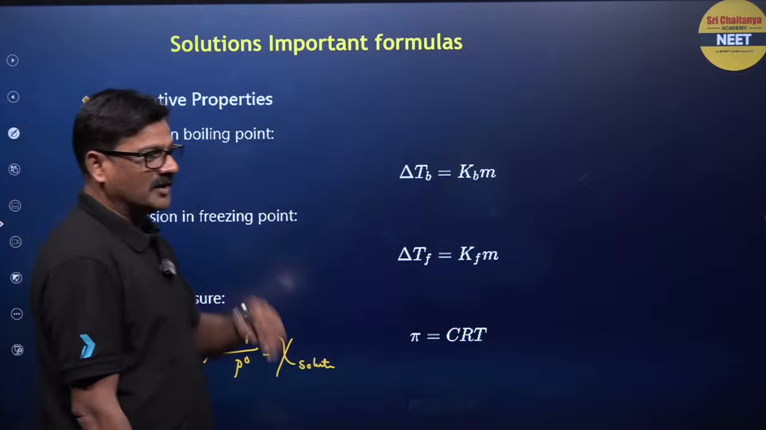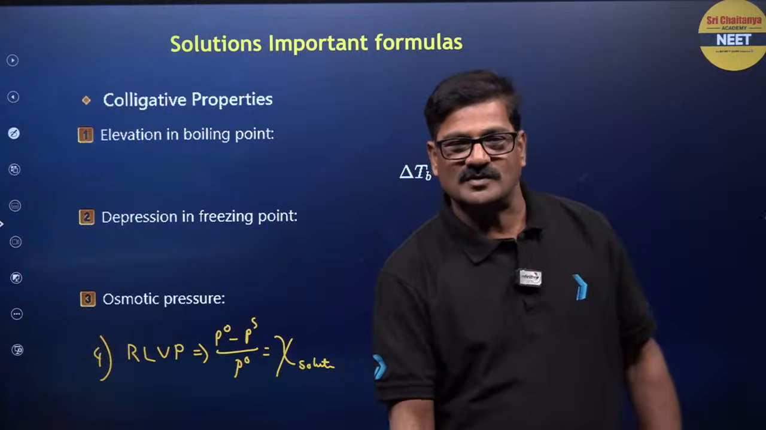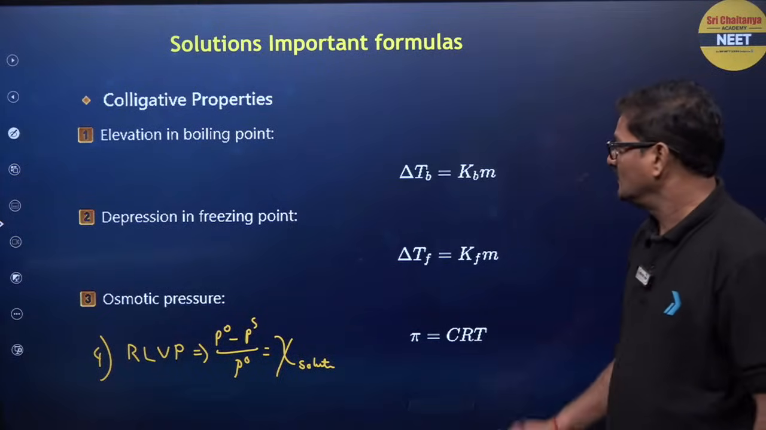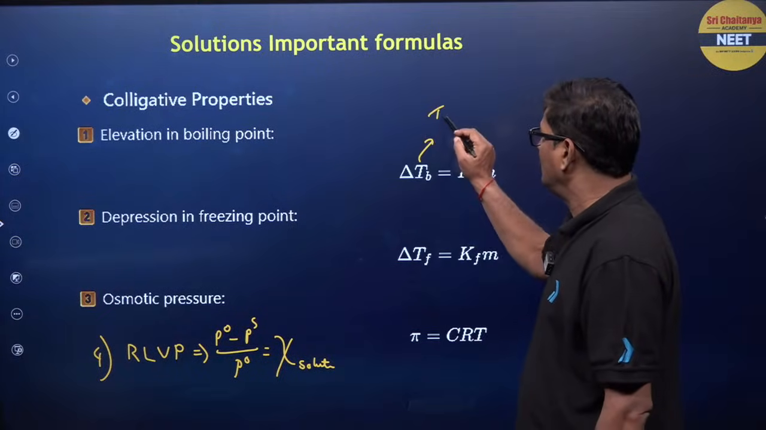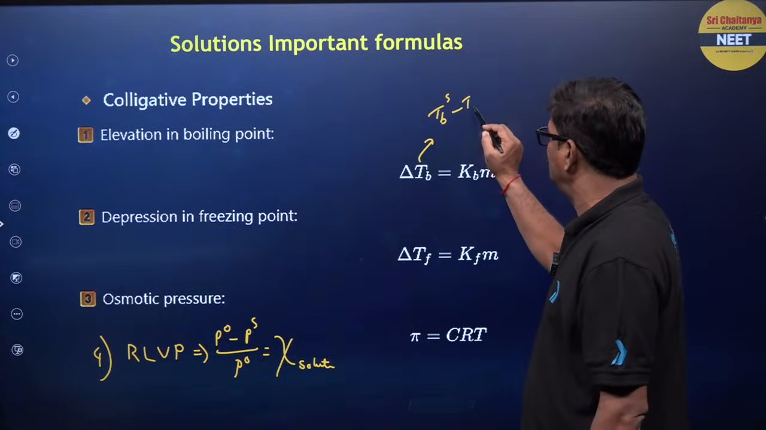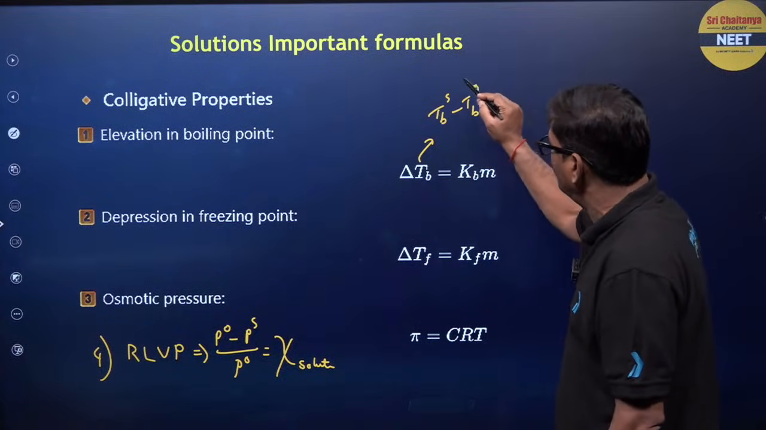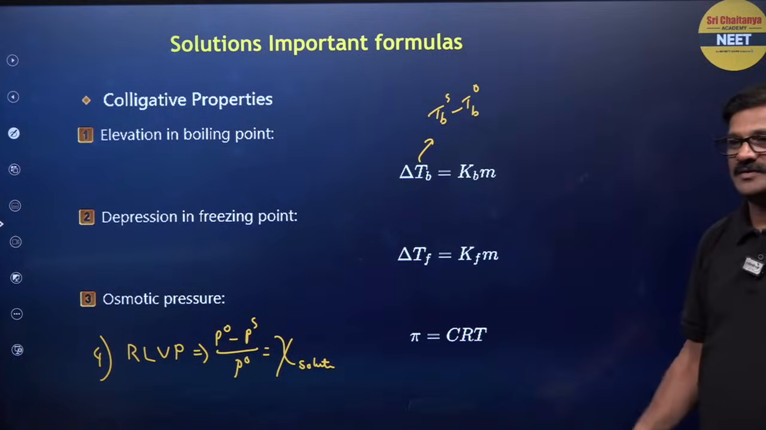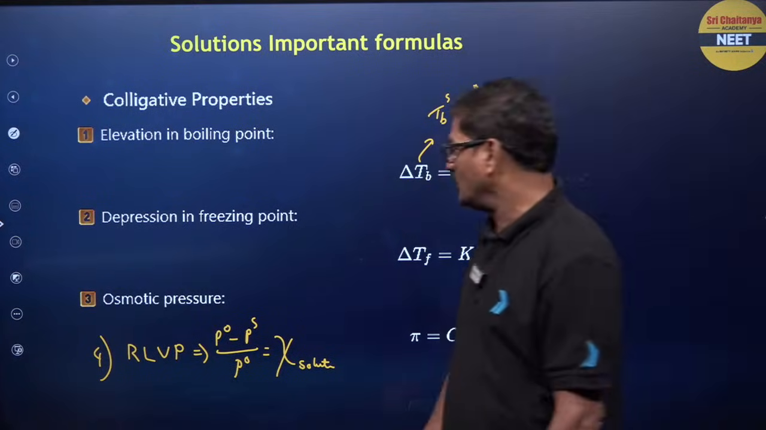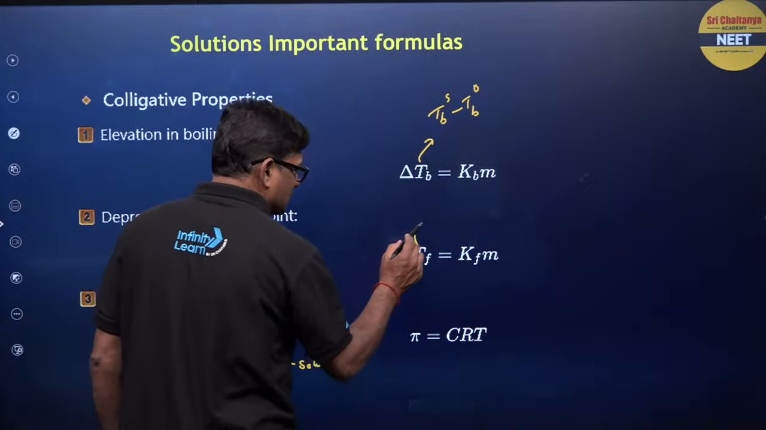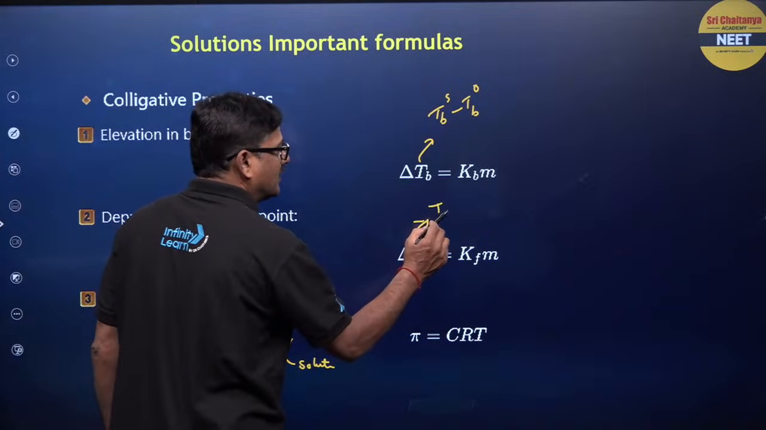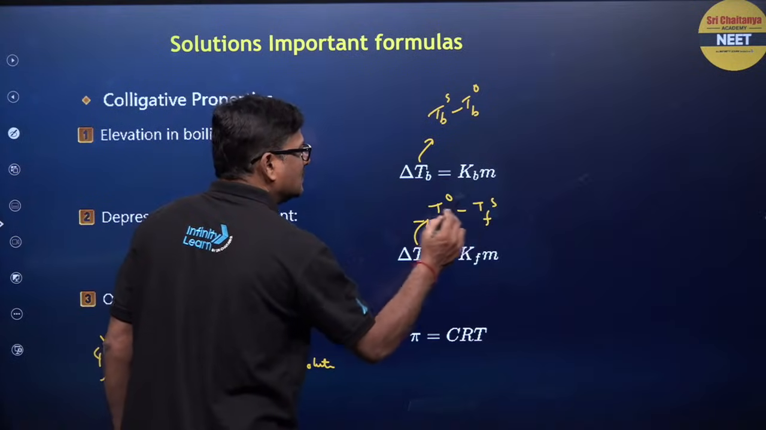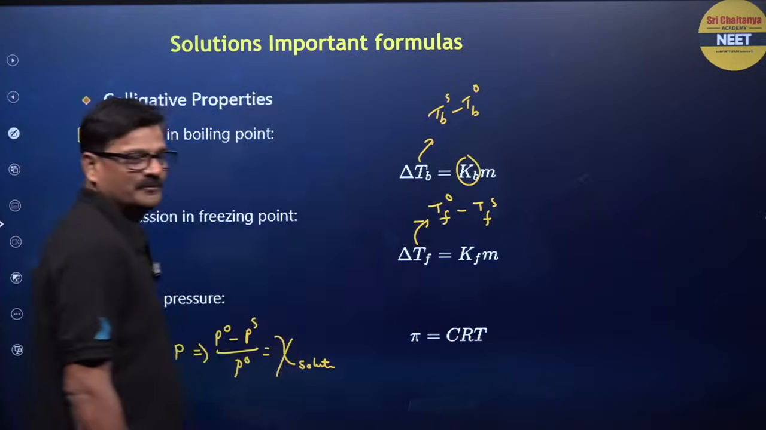For elevation of boiling point, delta Tb is equal to Kb into molality. So delta Tb will be Tbs minus Tb naught, the boiling point of the solution minus the boiling point of the solvent. Here it can be reversed for depression: delta Tf is equal to Tf naught minus Tfs. Somebody tell me, what is Kb?